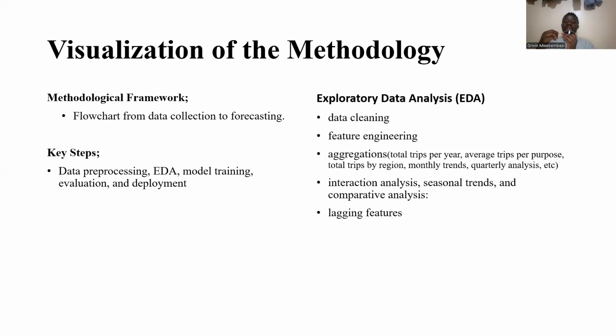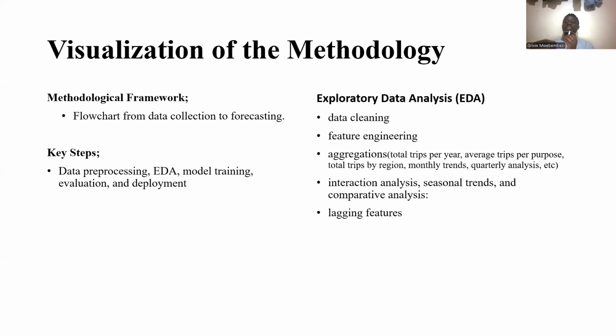Then we also added aggregations as part of feature engineering, where we did total trips per year, average trips per purpose, total trips per region, monthly trends, and quarter analysis. All those aggregations are the features that we were able to extract from the data we had. There are many that we did, but these are like the top 5.